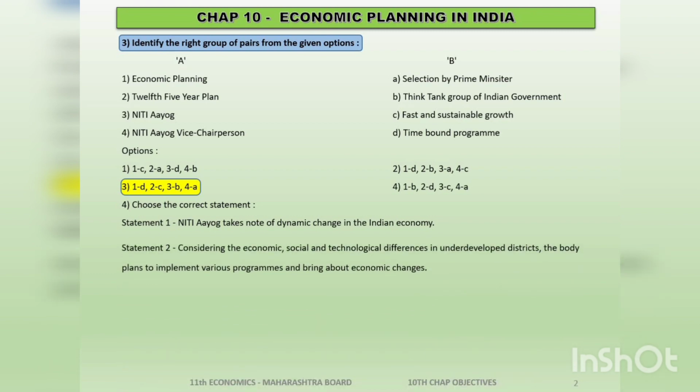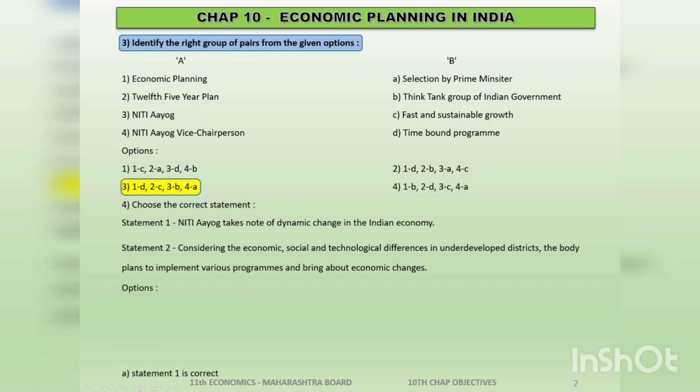The second statement is, considering the economic, social and technological differences in underdeveloped districts, the body plans to implement various programs and bring out economic changes. True. Now just see over here, it's socio-economic, technological differences. Right? That means because of the dynamic nature, we are not only restricting ourselves to the cities, but also to the underdeveloped districts. So I feel both the statements are correlated, and the second statement is the result of the first statement.